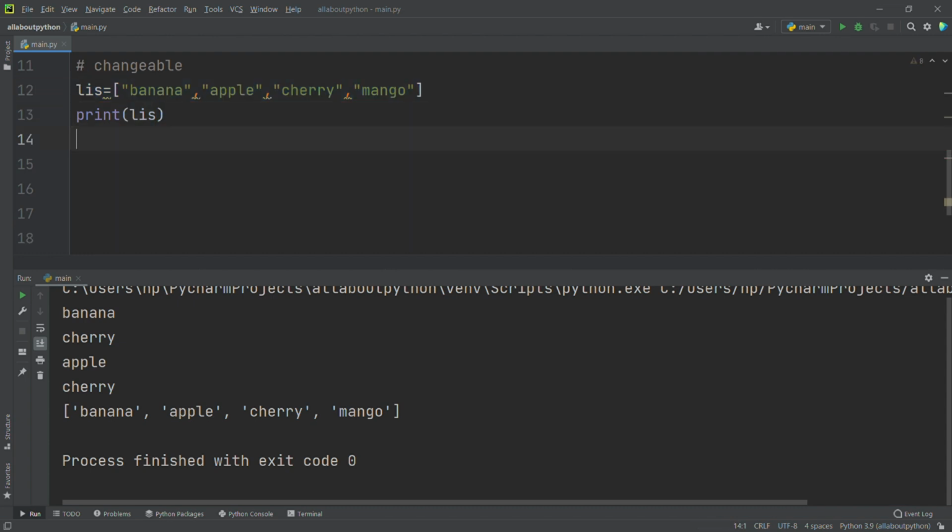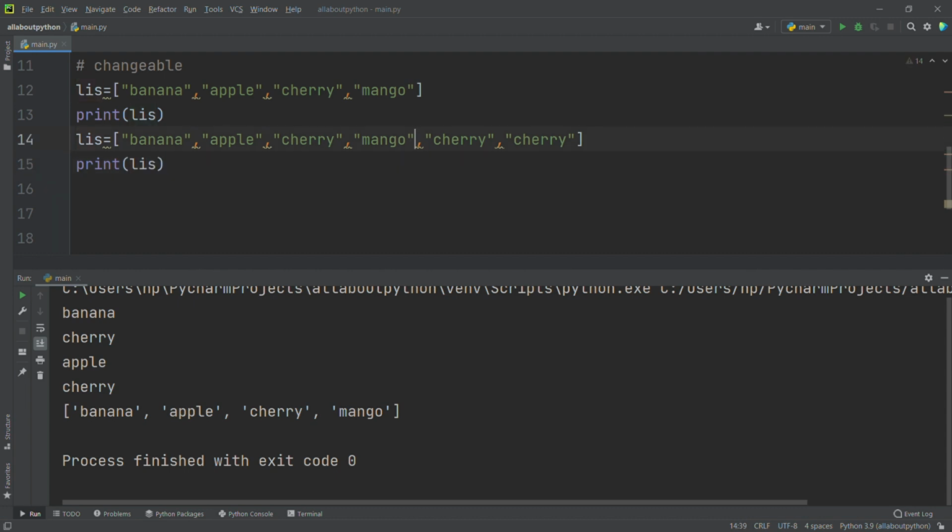So I will paste this, and I want 3 cherries inside my list. Here I have 1 and I want 2 more. So Control V and Control V. See, now I have 3 cherries. Now I will try to print. We will see whether it is going to throw any error or not.